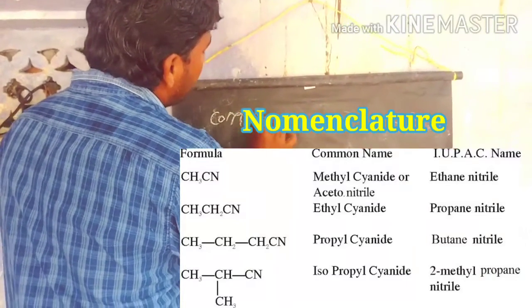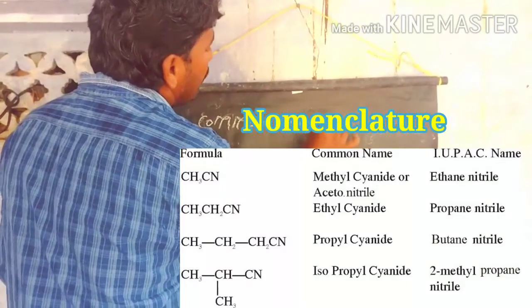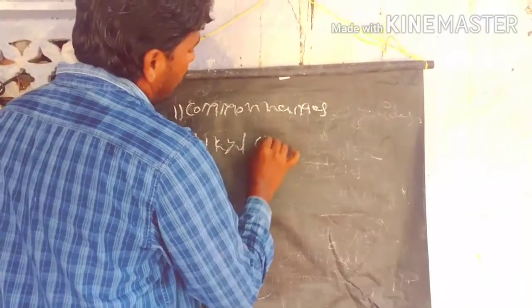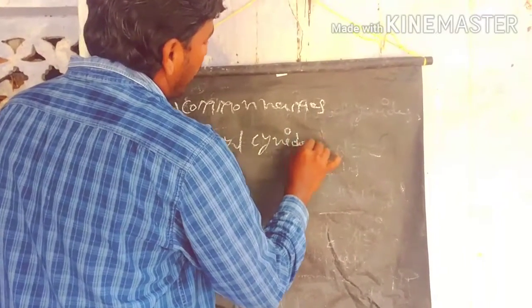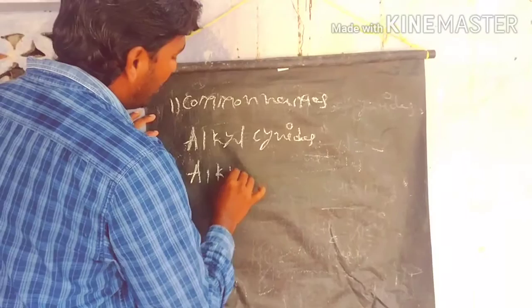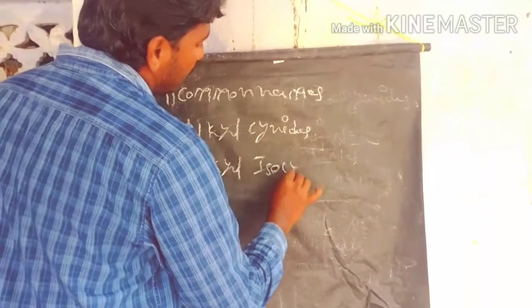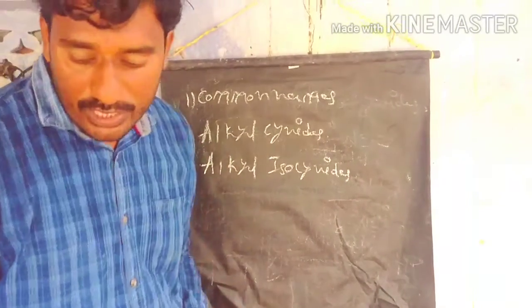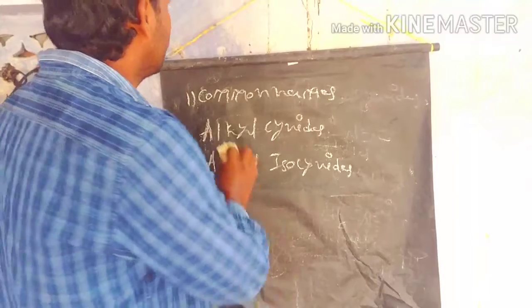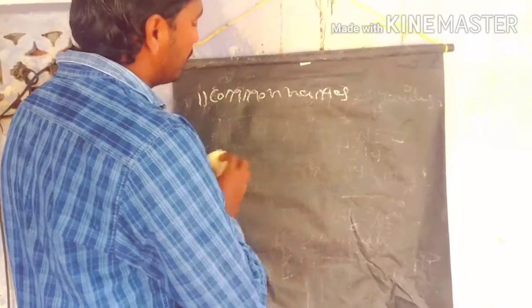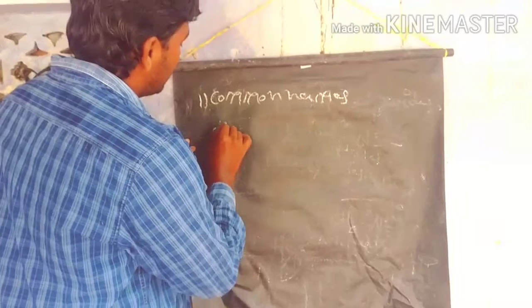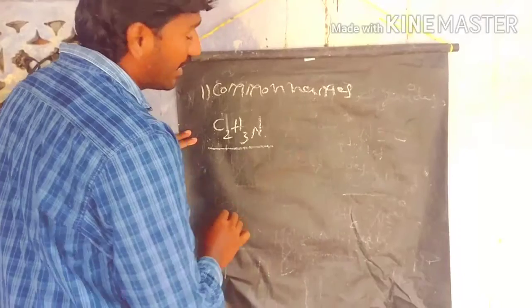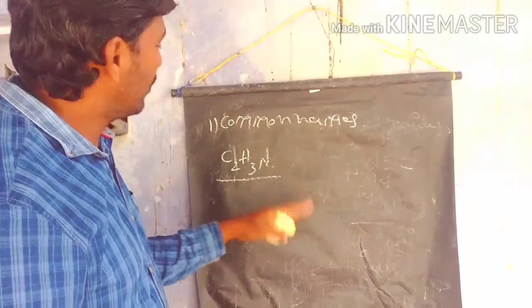In common names, cyanides are called alkyl cyanides, and isocyanates are called alkyl isocyanates. We will discuss a few examples. First we start with one carbon, and later we increase the carbon numbers. First we write the molecular formula, C2H3N. Two isomers exist: one is cyanide, another is isocyanate.